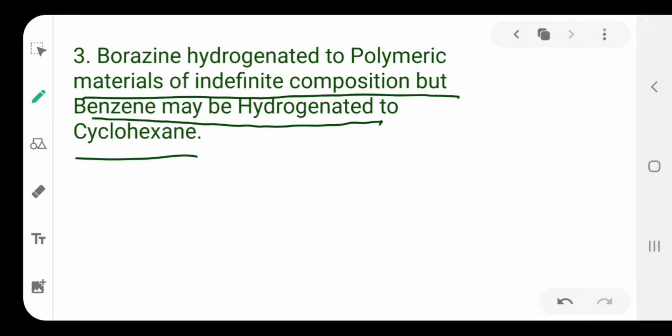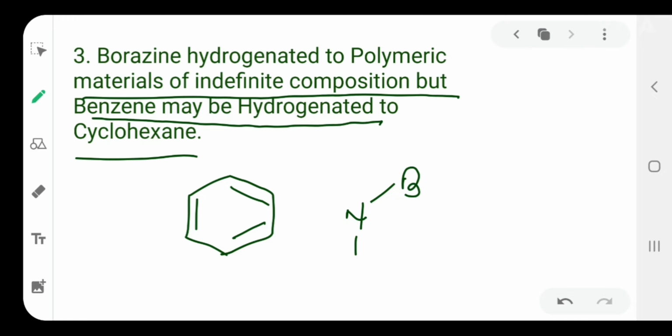So these are the important properties, and we also discussed the structure of inorganic benzene, or borazine, which was quite similar to that of benzene: a carbon skeleton, planar hexagonal ring with alternate single and double bonds, and in the case of borazine there are alternate B and N atoms in a hexagonal planar ring with one hydrogen bonded to each boron and nitrogen, right?